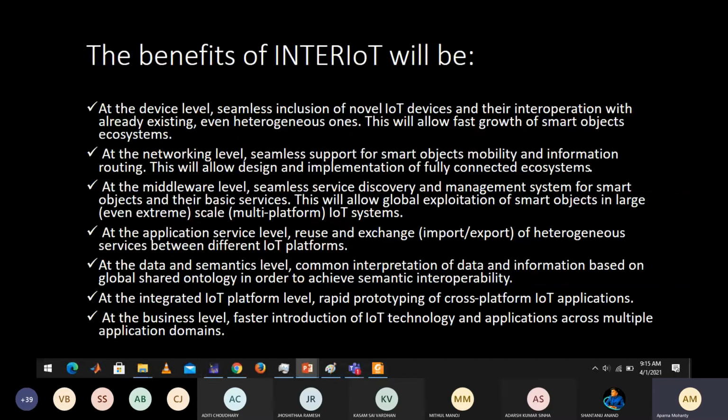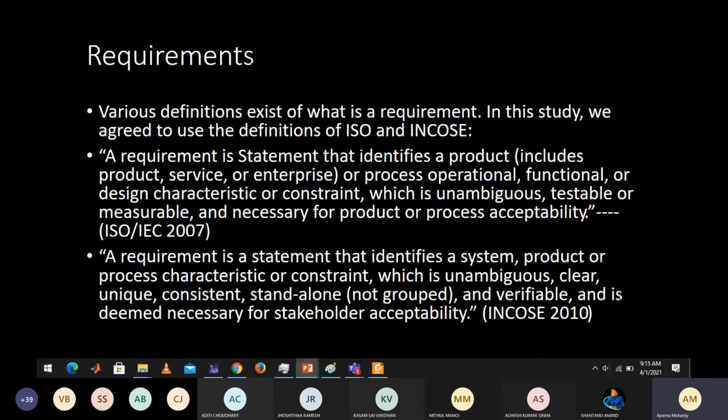So the next thing is requirements. Today's topic of discussion is about requirements. What are your requirements? Whenever you are going for manufacturing your product, what are the kinds of requirements, and how to achieve them? That's the topic of discussion. As per ISO 2007, a requirement is a statement that identifies a product or process, operational, functional, or design characteristic or constraint.